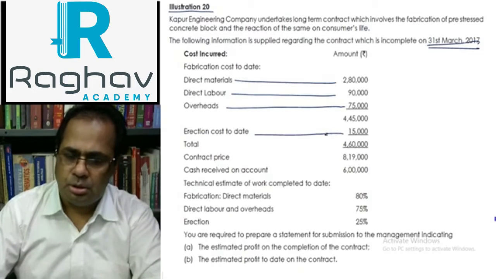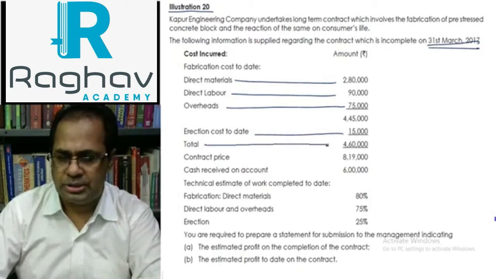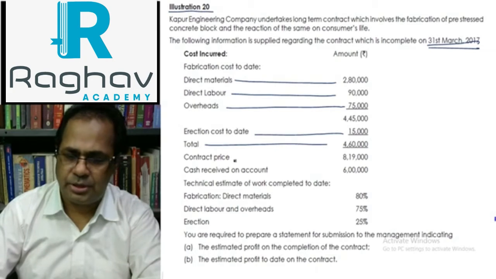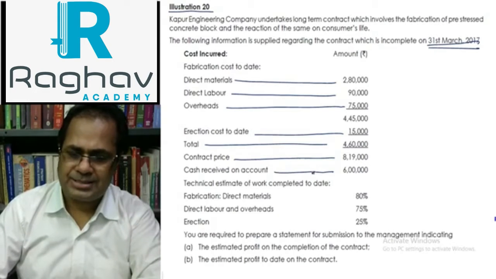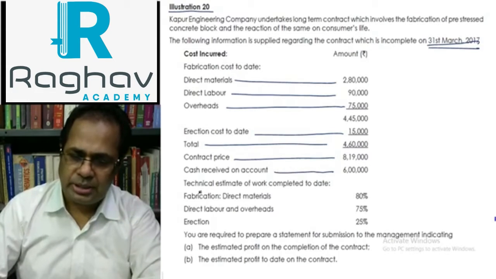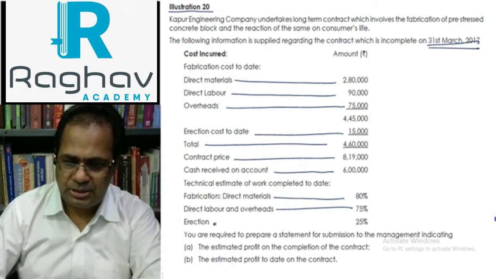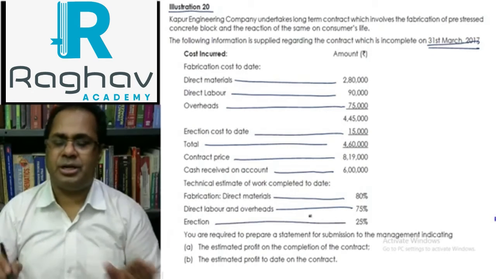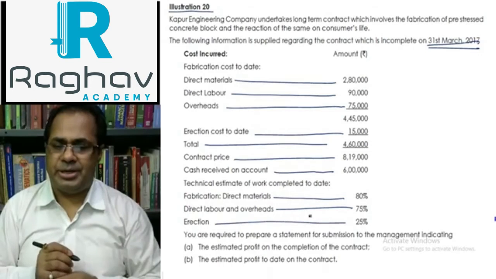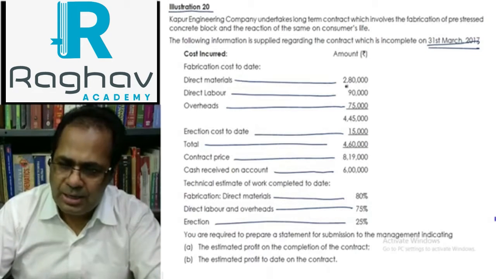Cost of erection to date is 15,000. Total cost is 4,60,000. Contract price is 8,19,000. Cash to be received is 6 lakh, cash received on account. Technical estimate of the work completed to date: fabrication direct material 80%, direct labor and overheads 75%, erection 25%. It means the company estimates that so far 2,80,000 of material is used.